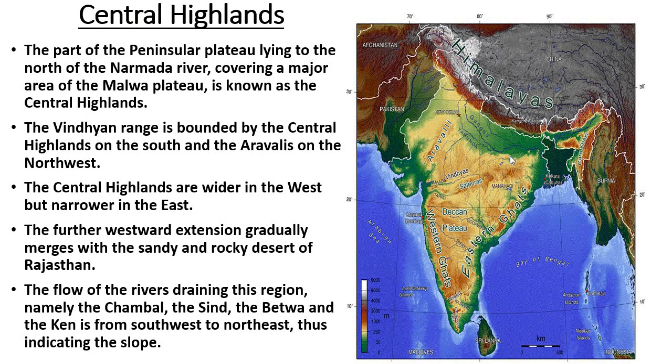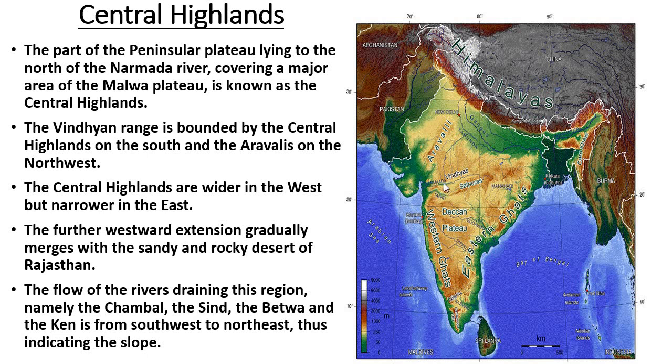Now, Central Highlands. When we talk about the Central Highlands, we will stick to the northern part of the peninsular plateau, meaning this region. Brief explanation is given here. The part of peninsular plateau lying to the north of Narmada River. This is the Narmada River flowing westward and merging with the Arabian Sea.